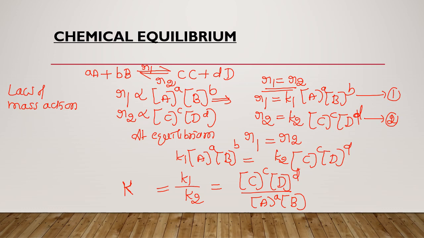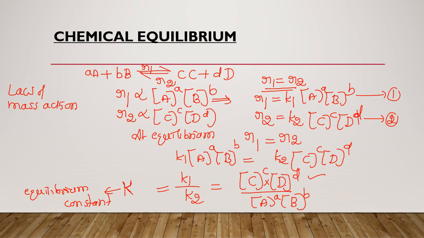So here, what is K? Here K is the equilibrium constant. The equilibrium constant is a ratio of the product of the molar concentrations of the products to the product of the molar concentrations of the reactants, raised to appropriate powers in the stoichiometric balanced equation.